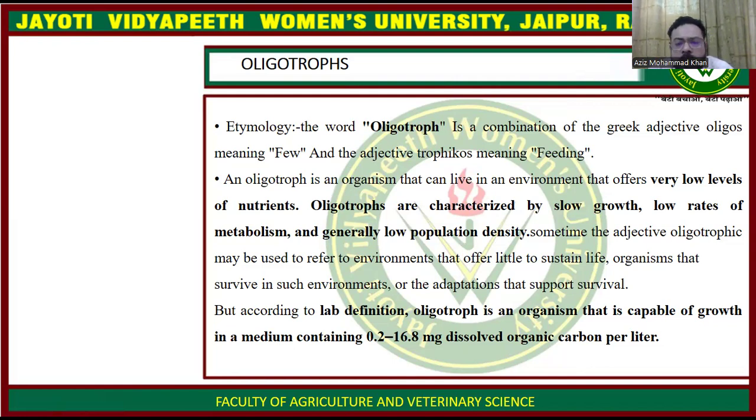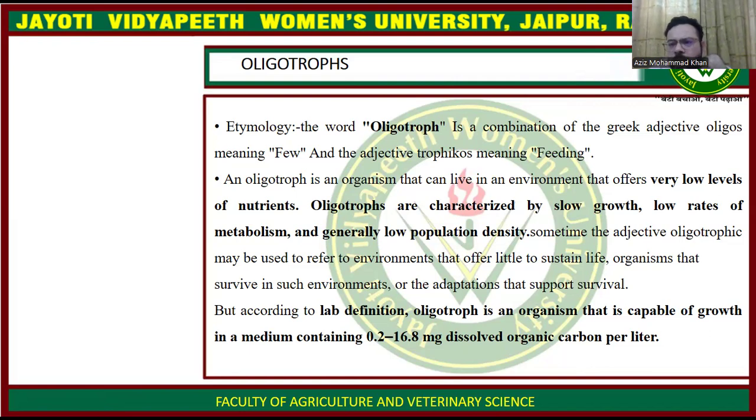oligotrophic organisms. And these oligotrophs are characterized by a slow growth rate, low metabolism, and low population, so their growth rate is really very slow. Why is it slow? Because they are not getting any kind of nutrients in that environment.